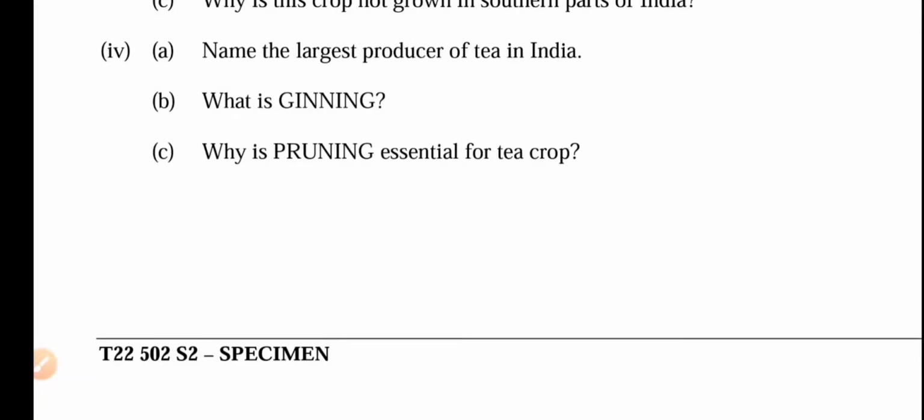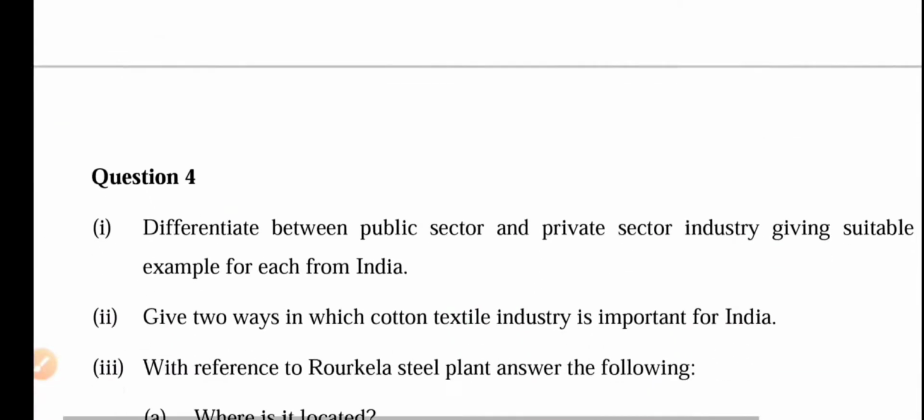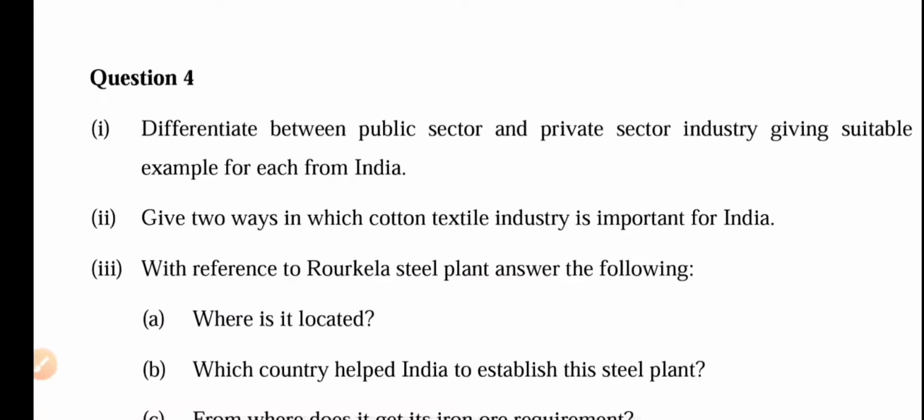And why is pruning essential for the tea crop? Pruning means cutting the tree. It is the method when the branches of the tea bush are cut off. What is the benefit of this? This method encourages the growth of new shoots with softer leaves and keeps the plant about 1.2 meters high. Next question, differentiate between the public sector